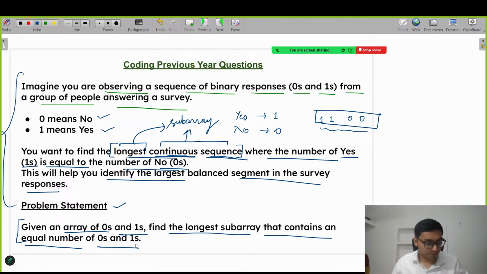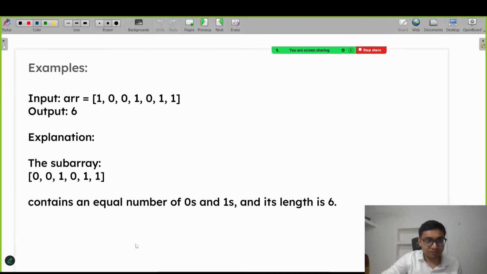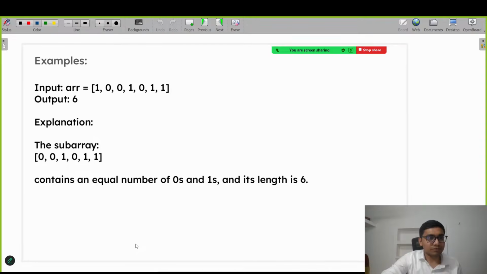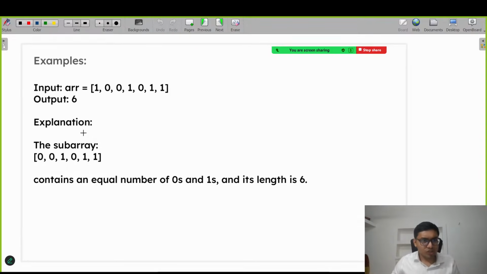Let's take the example. The input array is 1 0 0 1 0 1 1. The question already told us the array contains only 0 or 1. Only these two elements will be there, that's why we only see zeros or ones.